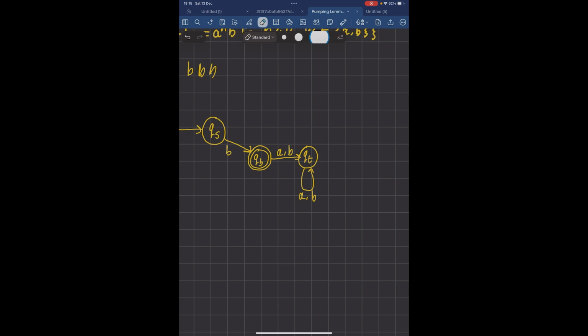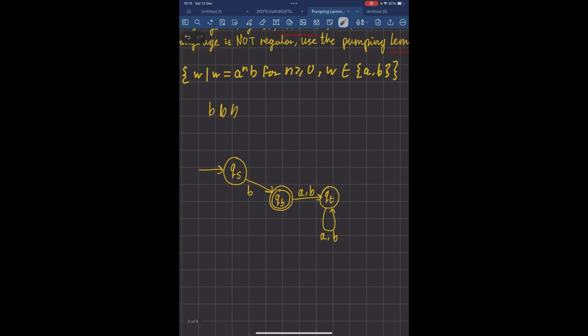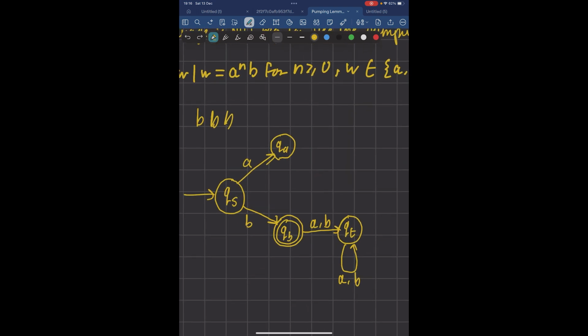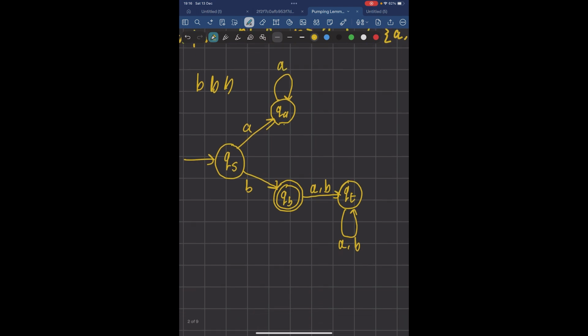Okay, so we've gone over the case where we started with the B. Let's go over the case where we start with an A. If we start with an A, then we allow to see any amount of A's after that, and the only thing we need to make sure is that we end with a B. So we allow any amount of A's, we just go through all the A's, and then if we see a B, then we want to check if it's the last B in the string.